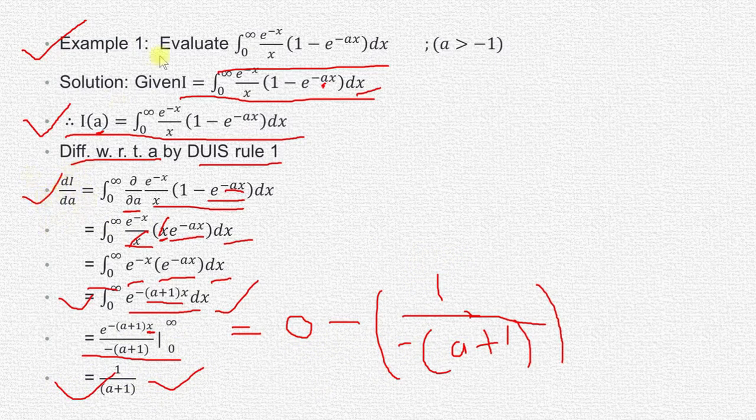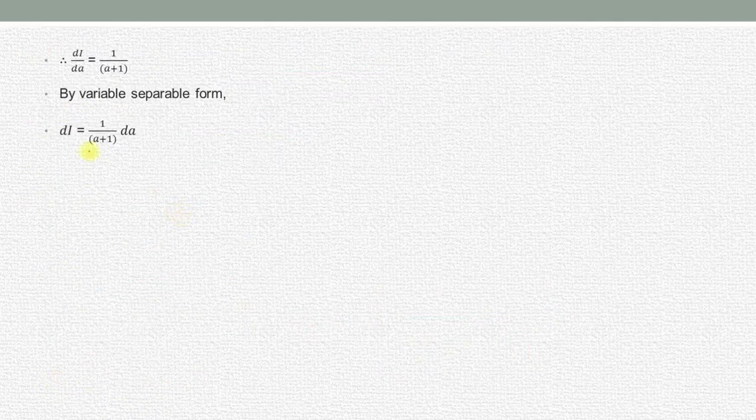Now to find the value of this integral, I of a, we have to integrate this. So we get the result dI by da is equal to 1 upon a plus 1. We have to find the value of this I, so by using the variable separable form we can solve this. We multiply by da on the right hand side, so it becomes dI is equal to 1 upon a plus 1 into da.